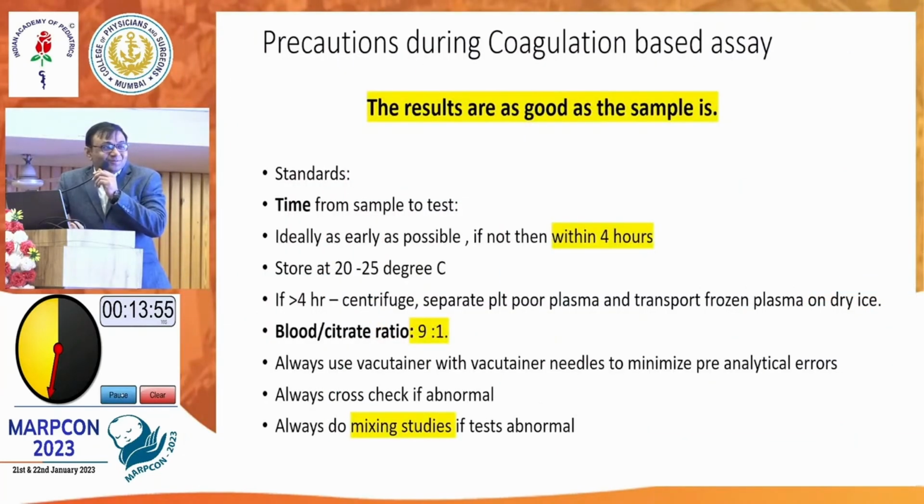And the most important is your bulb. Now, pediatric patient hai, toh isliye humne citrate bulb small bheja hai. The ratio of citrate to blood should be 1:9, and we have halved it. That is not to be done. So your sample's blood to citrate ratio should be 9:1 always, and the sample, 0.5 ml, 1 ml no, properly up to the mark of that bulb, is to be taken, then only the results will be proper. That's it. But the vein looked good and we took a little more, what difference does it make? Because the ratio will hamper, no? So less is also bad and more is also bad.